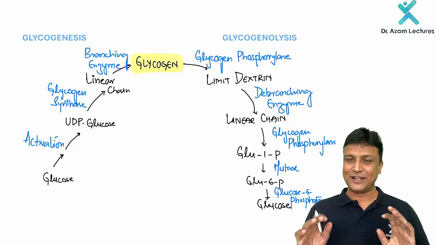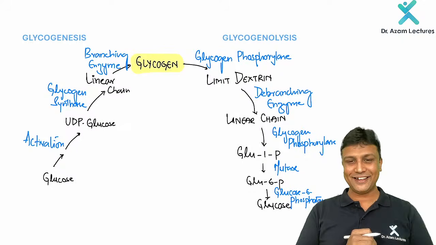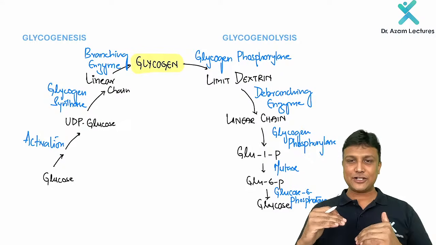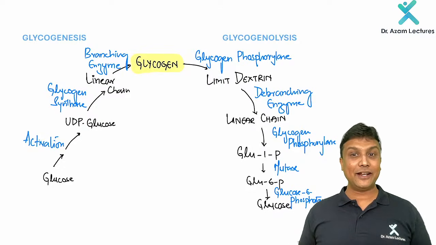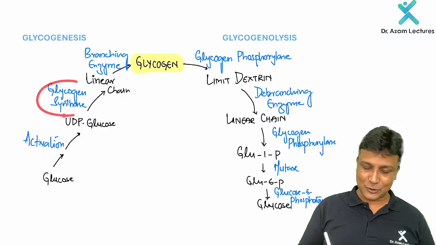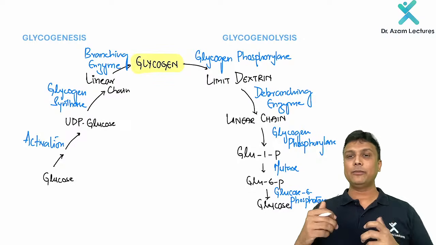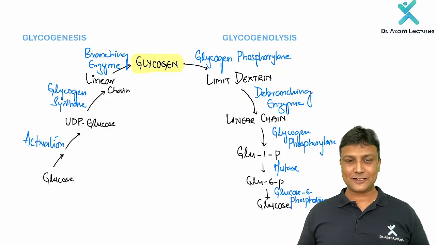Okay, that's all. It's done in English and also in Hindi. Fine here. So first activation is done, then the linear chain formation, then the branching is done, my dear friends. And what is the rate limiting enzyme? Already we have discussed, that is glycogen synthase. When you're going to form the glycogen, of course it is glycogen synthase.